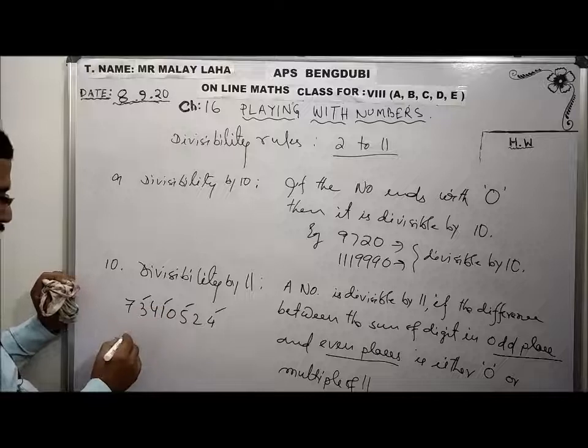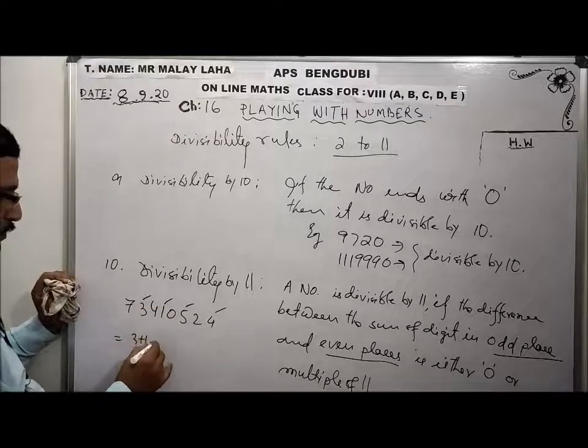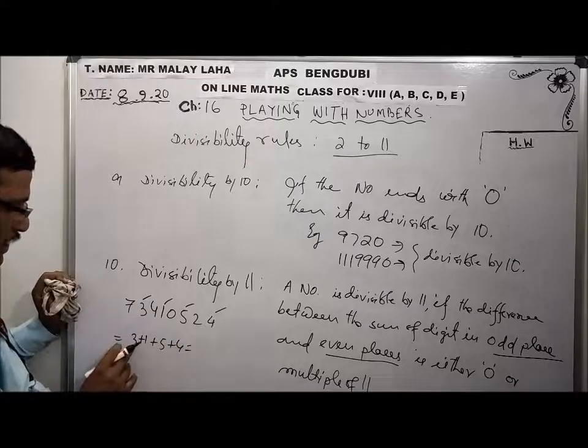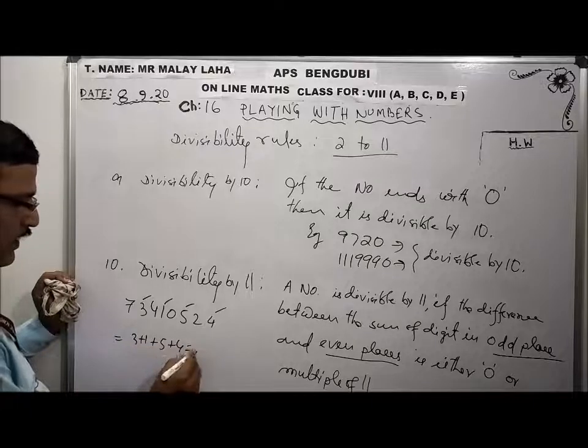What is the sum of odd places? The tick marks you have put: 9 plus 2 plus 8 plus 1 plus 0 plus 4 plus 3... the sum is 13.